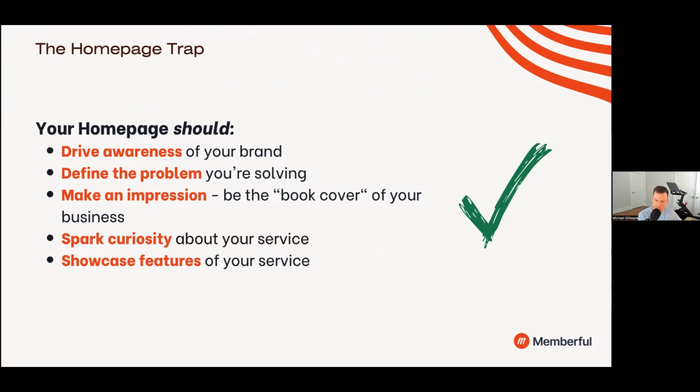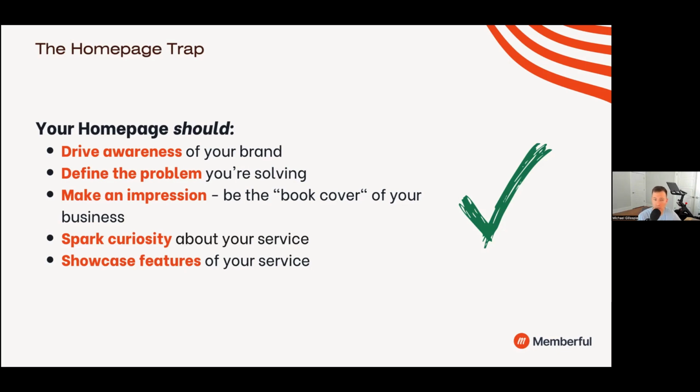You have a vision in your mind of who you want your brand to look like. You have colors, you have font types. Everything that your brand embodies is how you want the world to perceive your business. And the website needs to drive awareness of that brand. The website needs to define the problem that you're committing to solving for your customers.